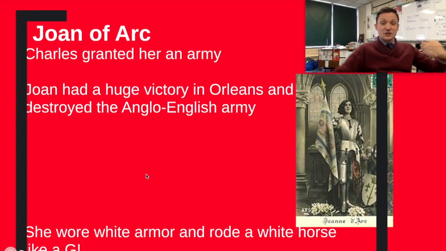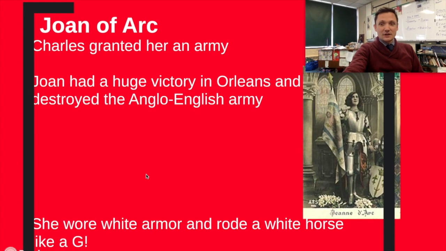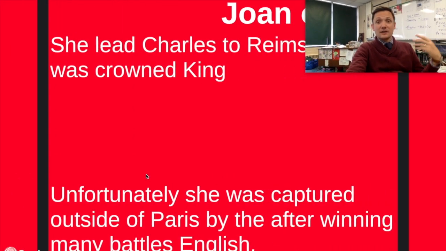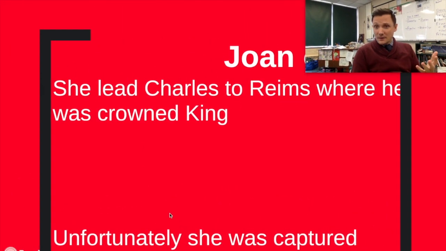Now, she also, like a G, wore white armor and rode a white horse into battle because she's a stud, right? Ha, get it? Horse, stud. Anyway, a lot of people believe that was to show her purity and her grace of God, right? Well, following that massive victory, she led Charles to Reims, where he was crowned King of France and basically saved the French monarchy, right?